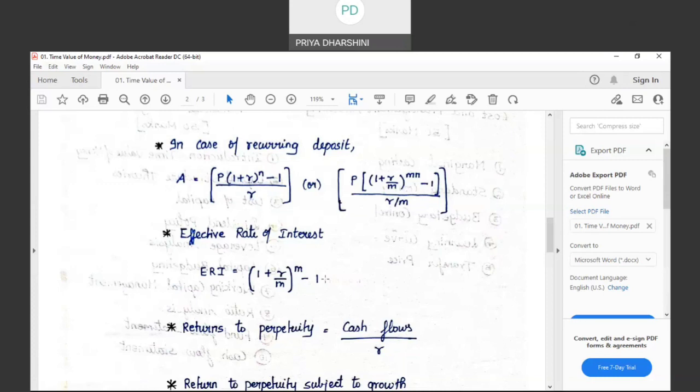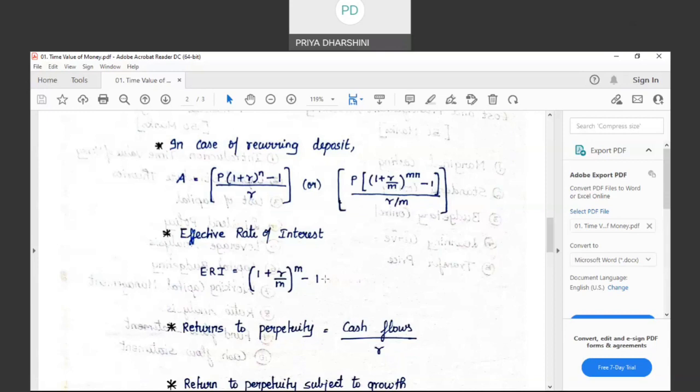So the total interest at the end of the period is 10,250. The amount invested was 1 lakh at the beginning of the year, so the effective rate of interest is 10.25% compared to the 10% which was told to us. Why am I getting that extra 0.25%? It is because of multiple compoundings. That is the benefit of multiple compoundings.